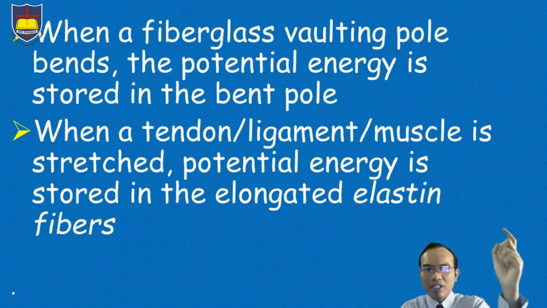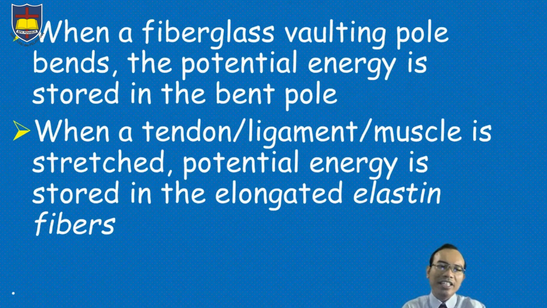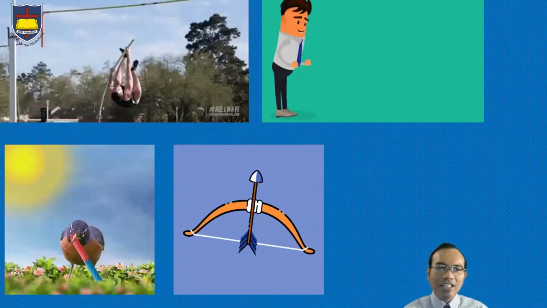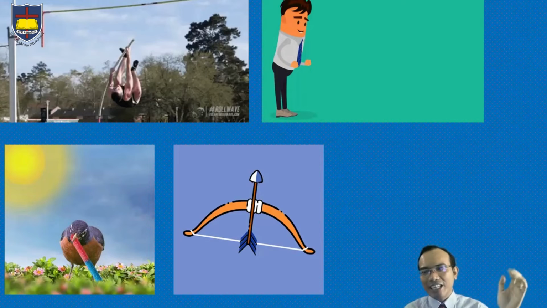When your muscle is stretched, the potential energy is stored in the elongated elastin fibers. That is so interesting. So there are many kinds of elastic potential energy. You can see the potential energy in this video.